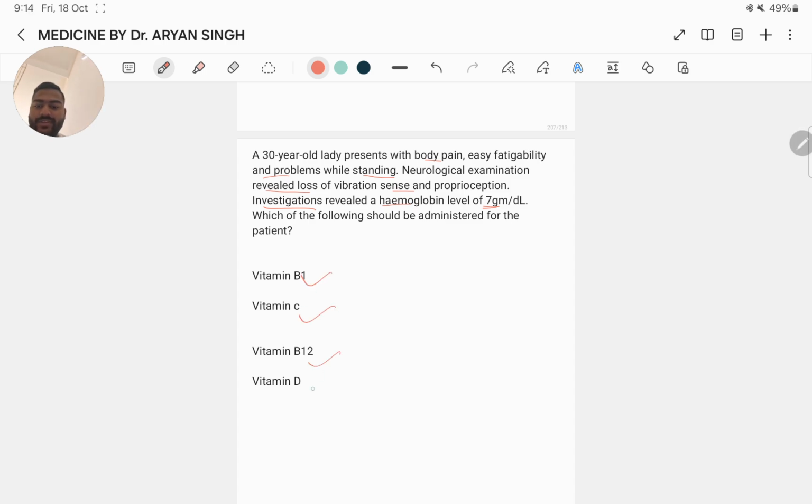Vitamin B1, C, B12 and D. Here the B12 is administered because vitamin B12 cobalamin deficiency can lead to neurological symptoms and anemia, which are consistent with the patient's presentation. The neurological symptoms include loss of vibration sense and proprioception, and are characteristic of the neurological complications that can occur due to the deficiency of vitamin B12.